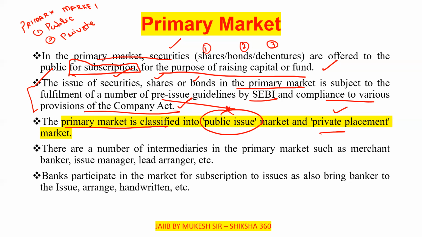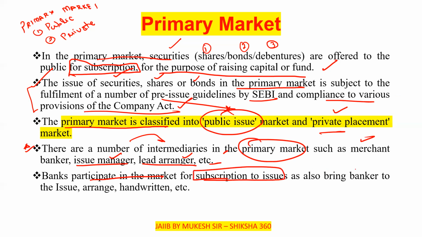There are a number of intermediaries in the primary market, such as merchant banker, issue manager, lead arranger, etc. Banks participate in the market for subscription to issues, as well as banker to the issue, arrangers and underwriters, etc.